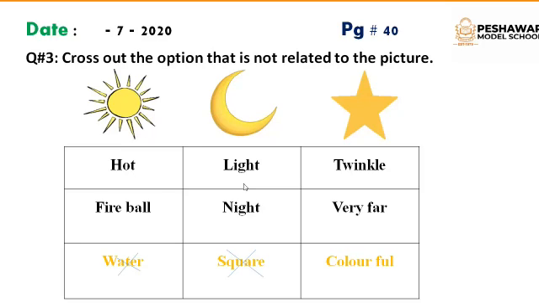And the last is star. Stars twinkle at night, and they are very far from the Earth, and they are not colorful, so we will cross it. So we are done with this page.